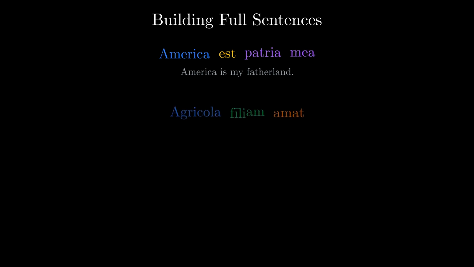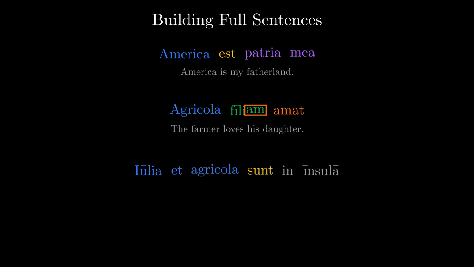Now we build full sentences. Listen. America est patria mea, America is my fatherland. Subject, copula, predicate noun, plus the possessive meaning my. Agricola filiam amat, the farmer loves his daughter. Subject first, then the object with its am ending, then the transitive verb at the end. The word his is unexpressed.